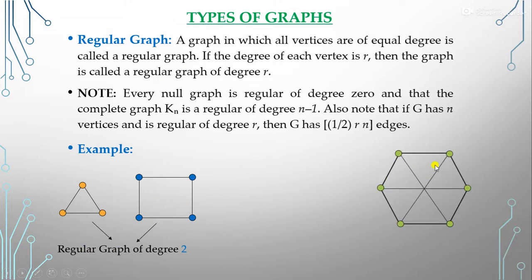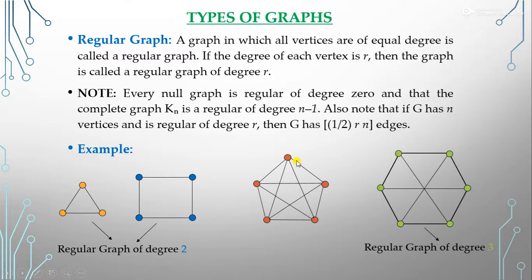Now if we talk about this graph, how many vertices are here? 6 vertices are here, and each vertex has how many degree? 3 degree. Each vertex has 3 degree. So this is called the regular graph of degree 3 or 3 regular graph.